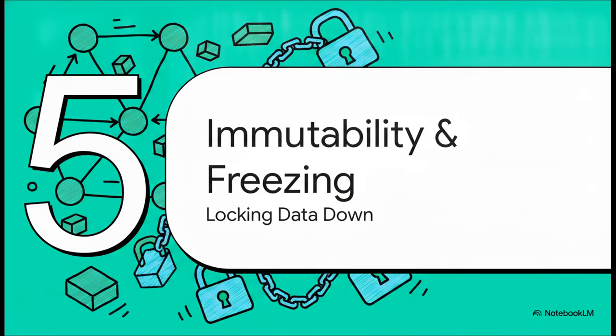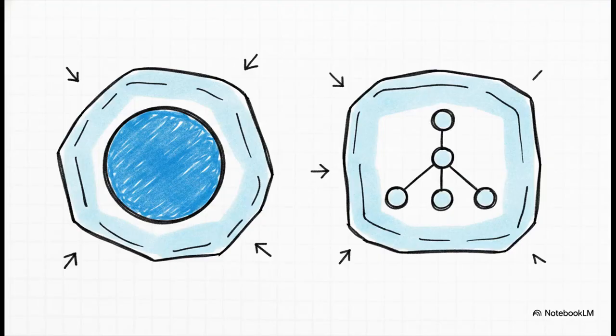Section 5. Immutability and freezing. Locking data down. All right, so if we're replacing structs with DAGs and forcing pure compute, we obviously need a rock-solid way to lock our data down. The rules here are simple but deeply impactful. First up, constants are implicitly frozen. Unless you specifically flag a constant as sensitive, the compiler just assumes it holds no authority and freezes it right out of the gate. Second, we have shallow freezing.